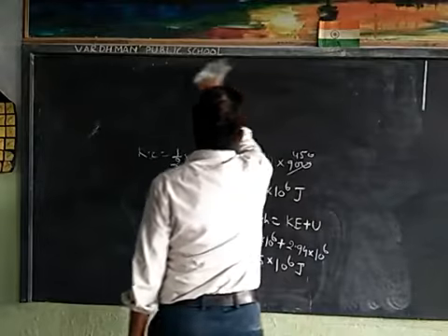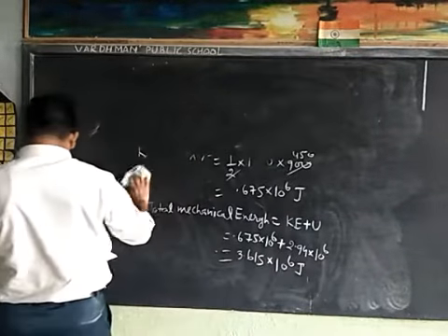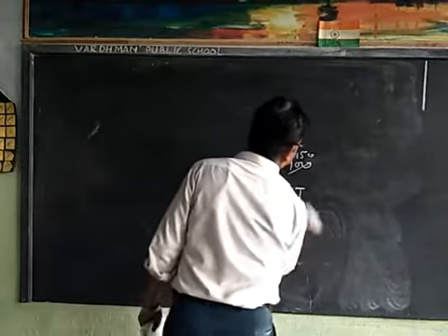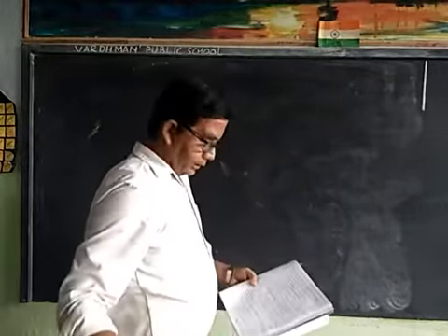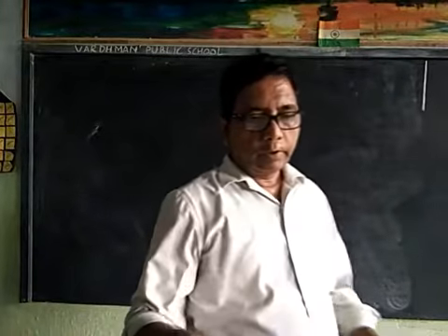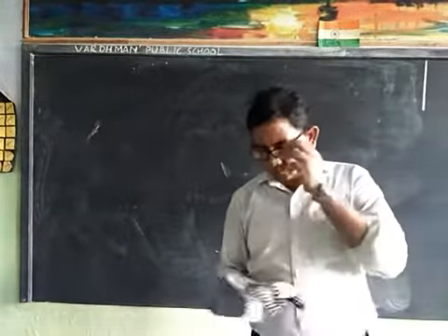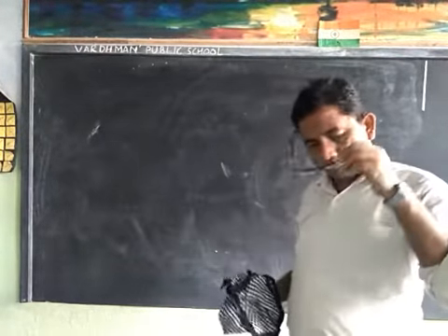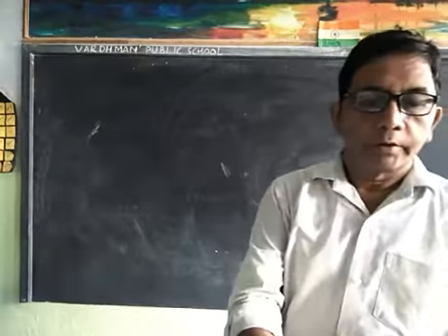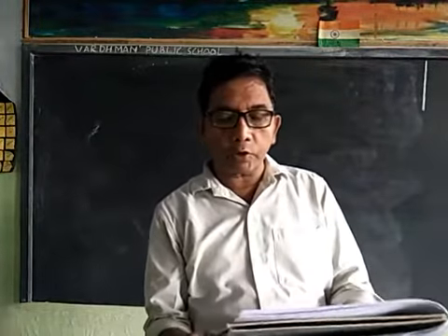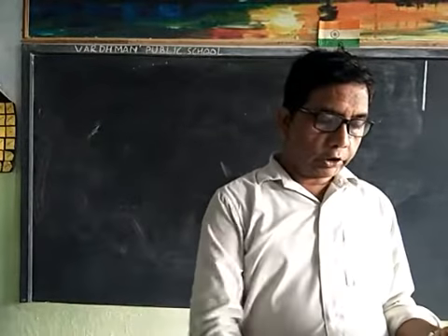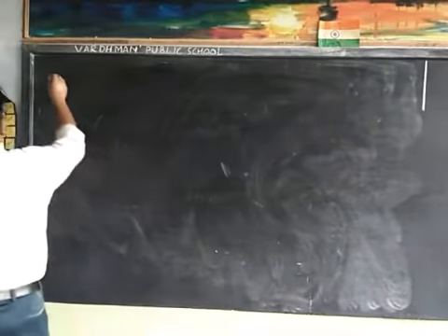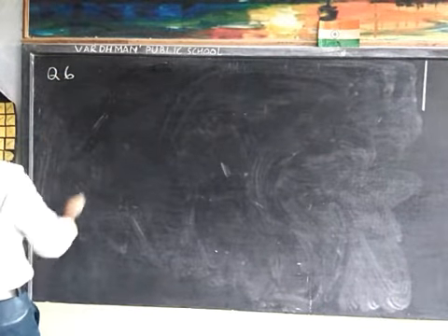Our next numerical is: the string of a pendulum is 2 meters long. This is question number 6.